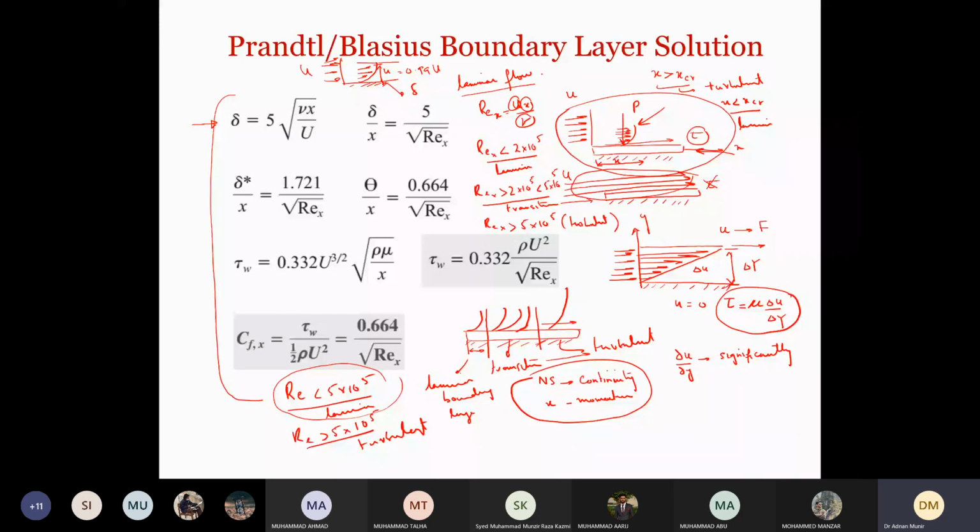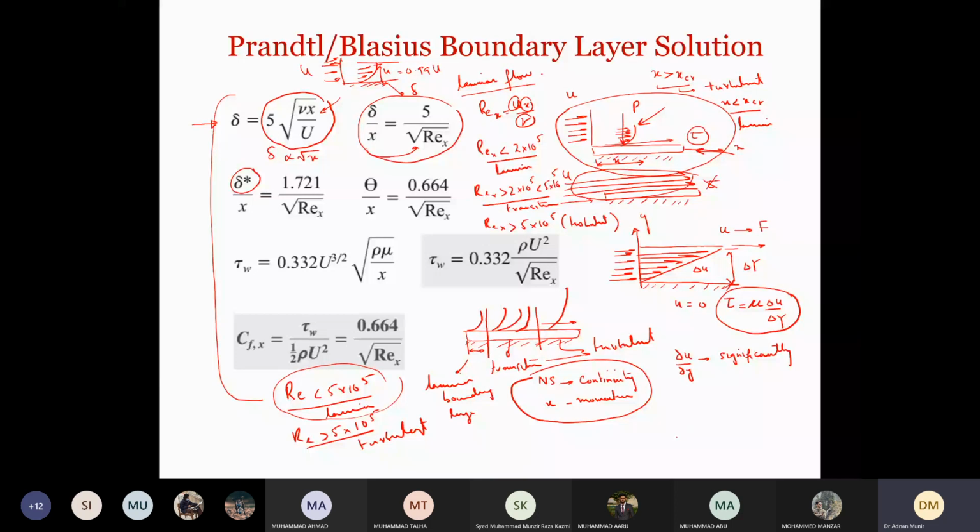So they came up with a value of boundary layer thickness which was changing with square root. So sigma here is directly proportional to square root of x. Then we also saw that we can convert this in terms of Reynolds number like this. And then this is the boundary layer displacement thickness.